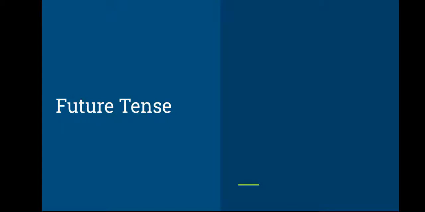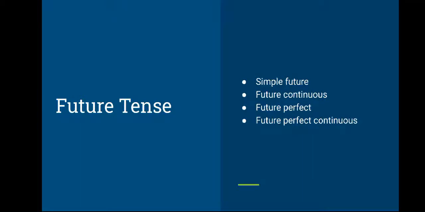Future tense is also divided into 4 classes, just like the present and the past. They are simple future, future continuous, future perfect, and future perfect continuous. Today we are going to learn about simple future and future continuous tenses.